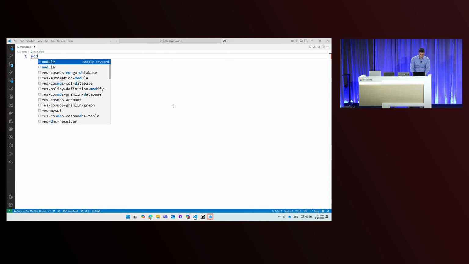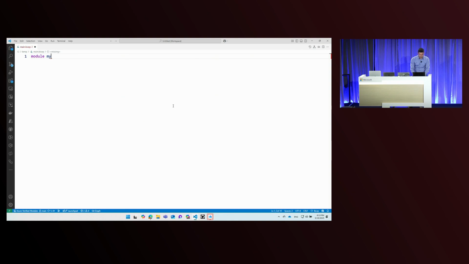I need to use the module keyword, and then I need to provide a symbolic name for this Key Vault resource module. And then you see that IntelliSense gets triggered, and there is a br/public entry here that stands for the Bicep registry and the public instance of that Bicep registry.